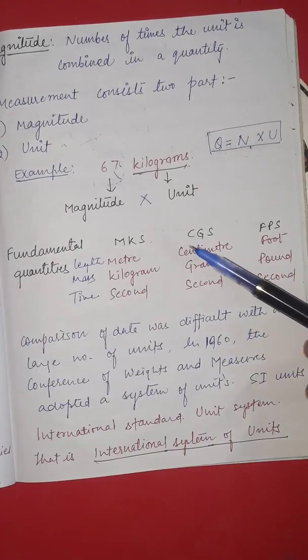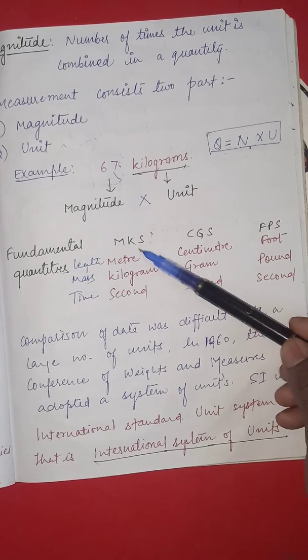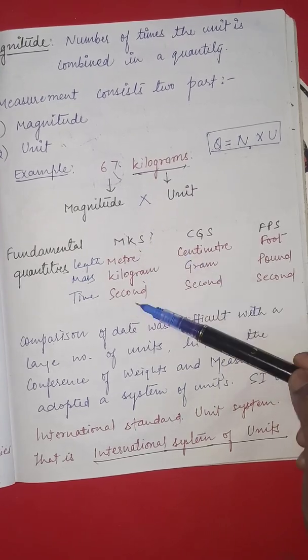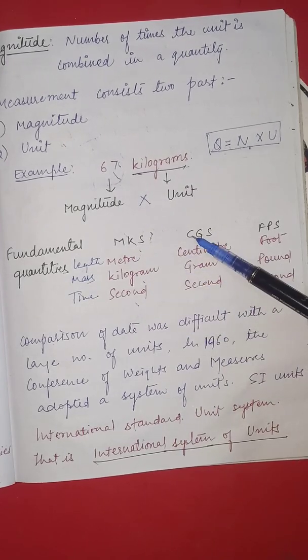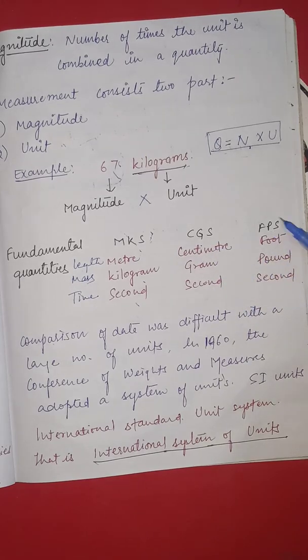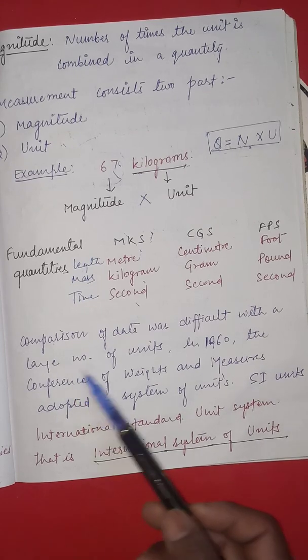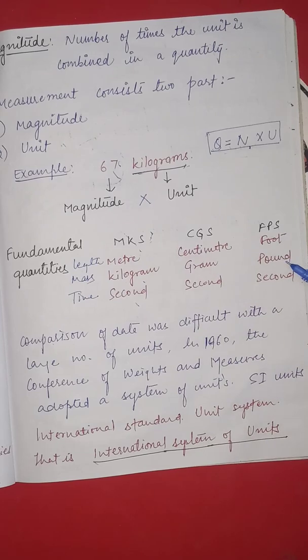Okay, so we have the MKS, the meter, M for meter, K for kilogram, and S for second, and in CGS form, the centimeter, the gram, and the second, FPS, the foot, pound, and second. So if we are talking about the fundamental quantities of the base, we have different standard units of measurement, so it is very difficult to compare the data with a large number of units.